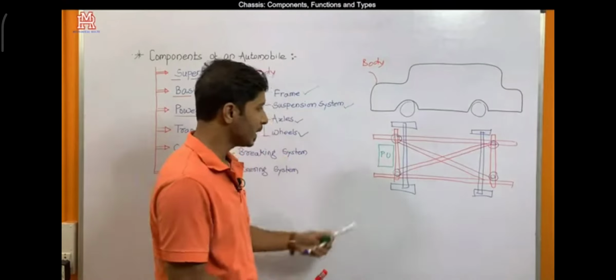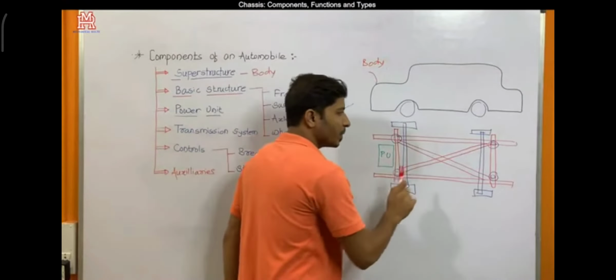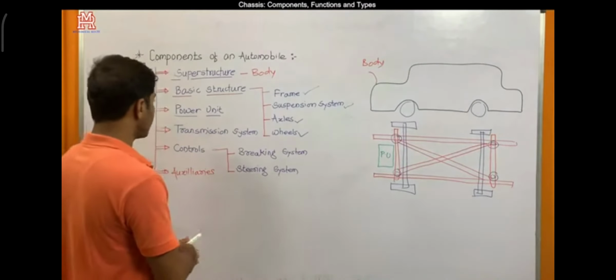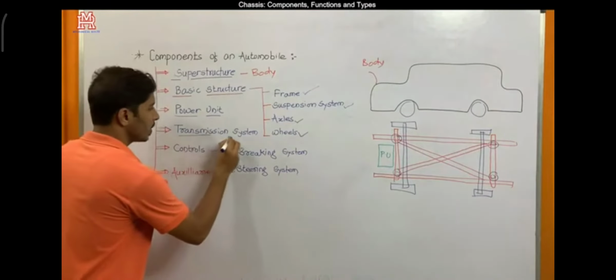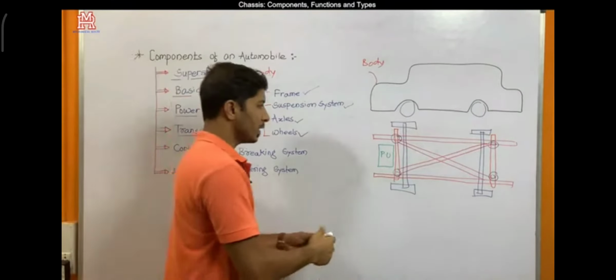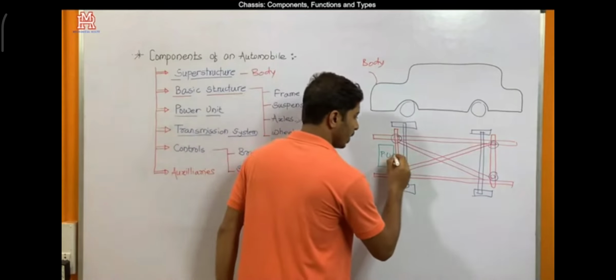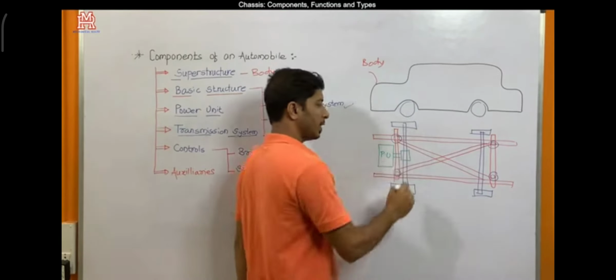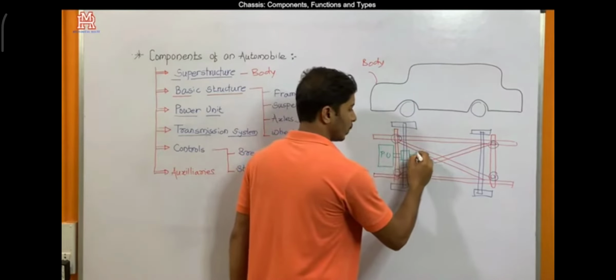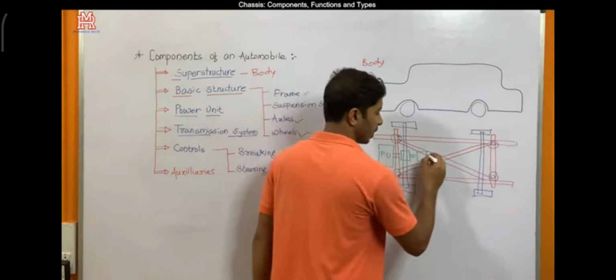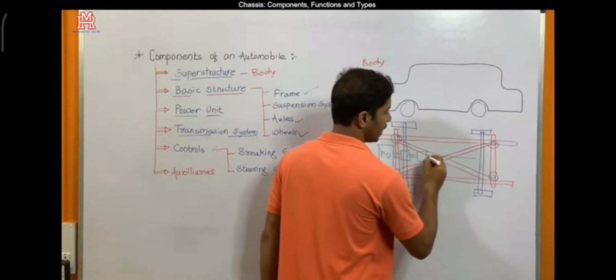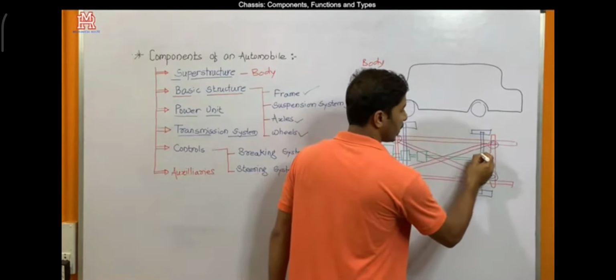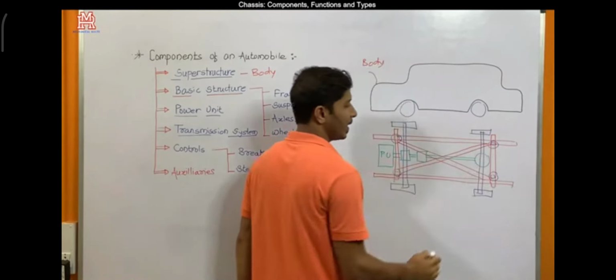This engine is connected to the transmission system. So the next component is transmission system. This engine is connected to the clutch, then it is connected to the gearbox, then through the propeller shaft assembly it is connected to the differential and final drive.